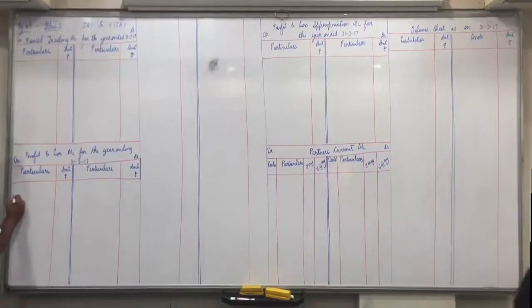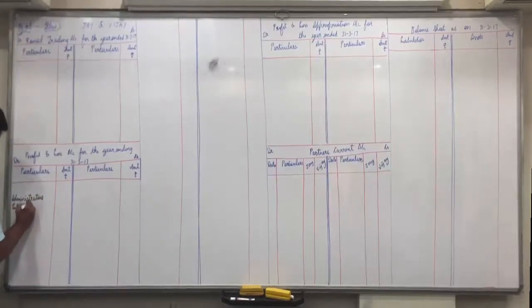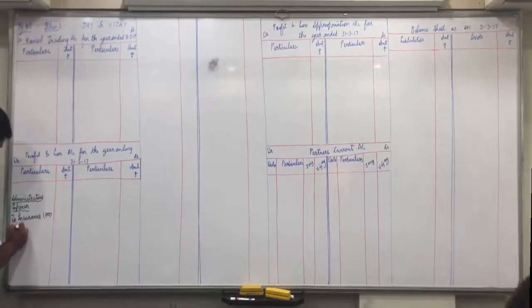Leave one line because we don't know would it be a profit or loss. Administrative expenses. In that, to insurance premium 1,000 minus prepaid 200.